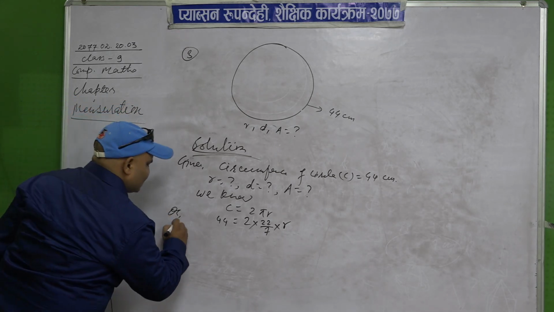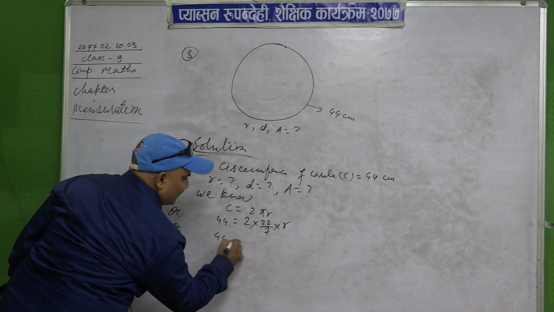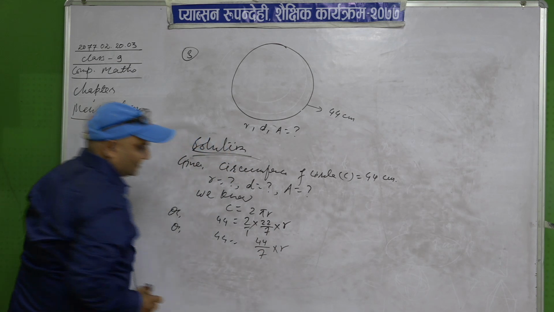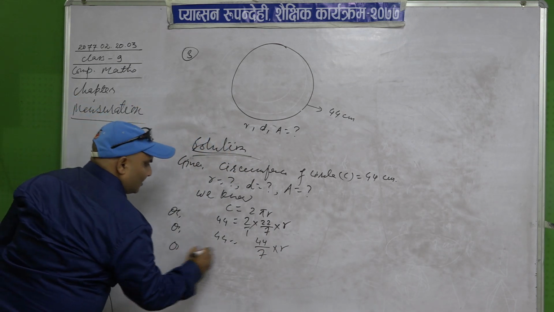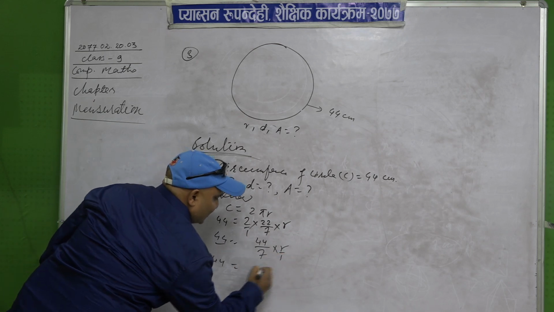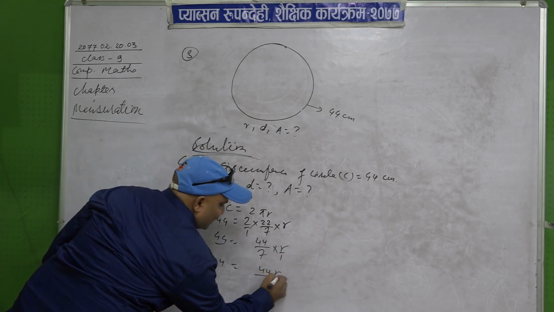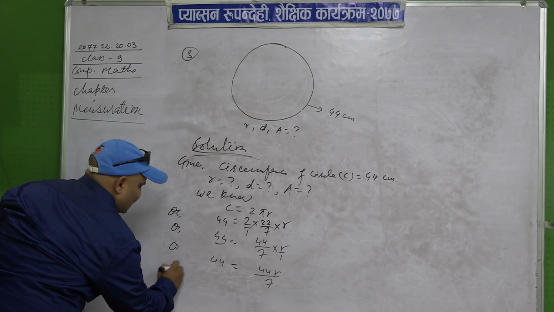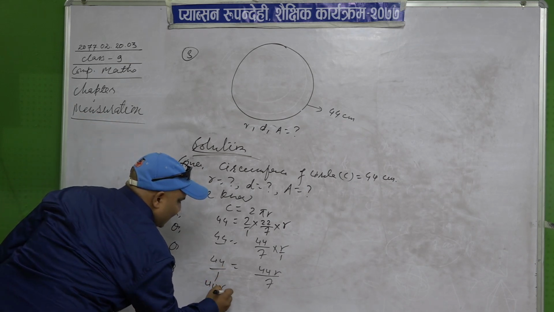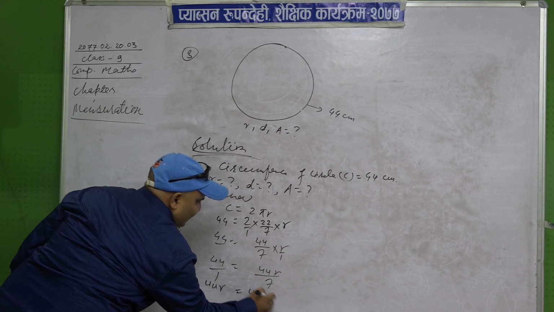Now solve for r. 44 equals 44 r upon 7, or cross multiply: 44 r is equal to 44 into 7.